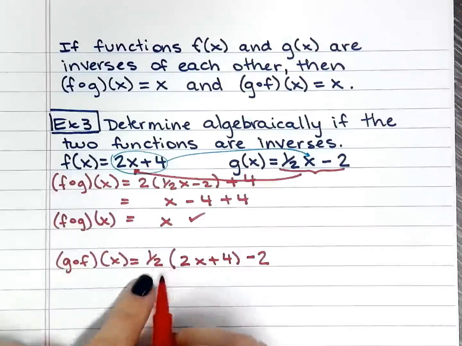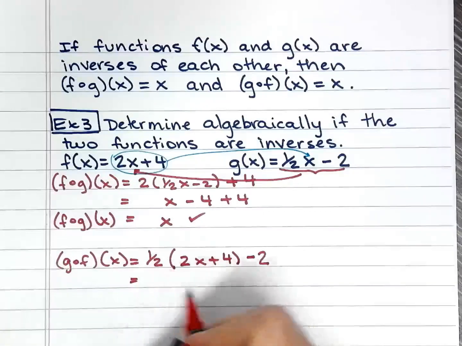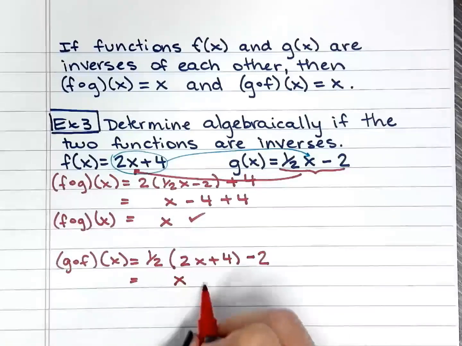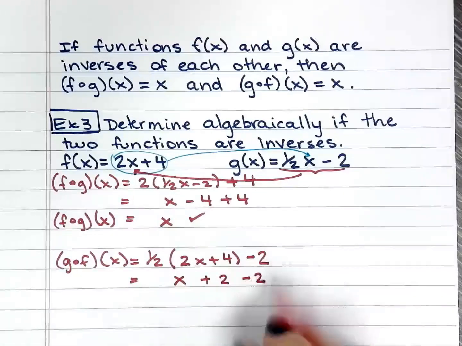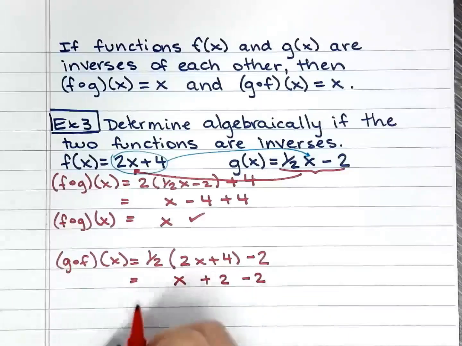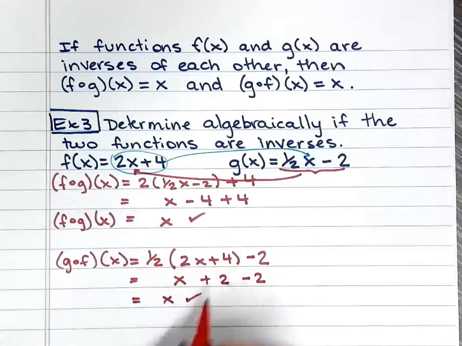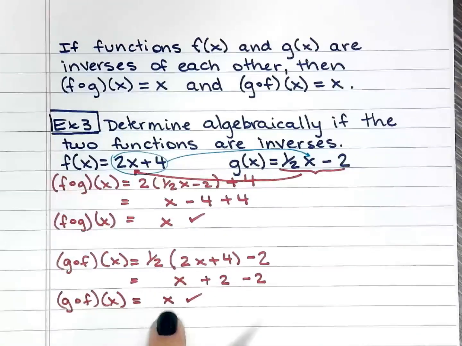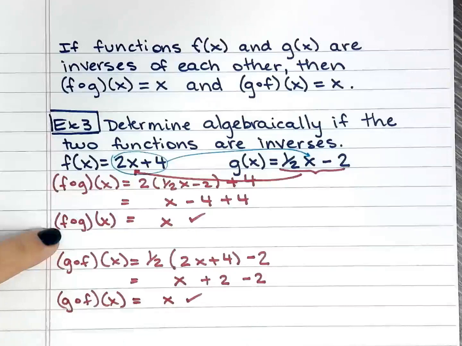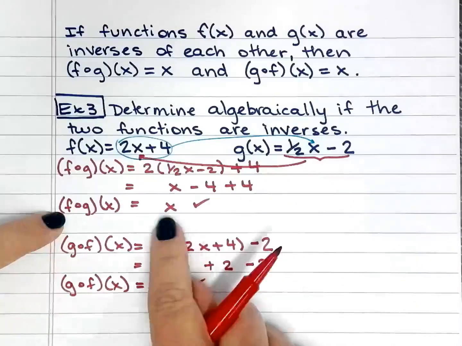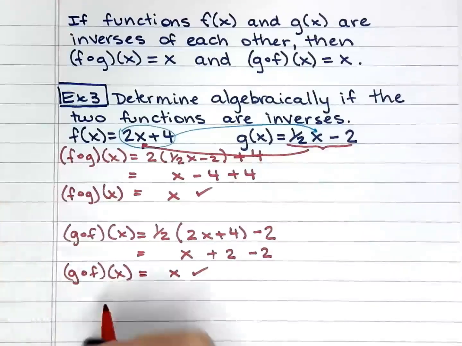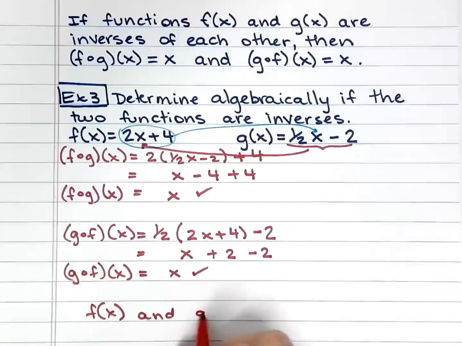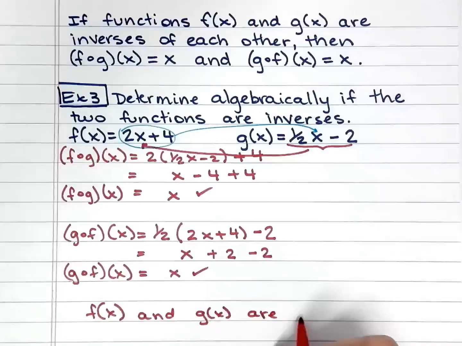Distribute the half right there. Half times 2 is just 1. Half times 4 is 2. Positive 2 and negative 2 add up to 0. So voila, g composed f of x equals x, and f composed g of x also equals x. So I can conclude that f of x and g of x are inverses.